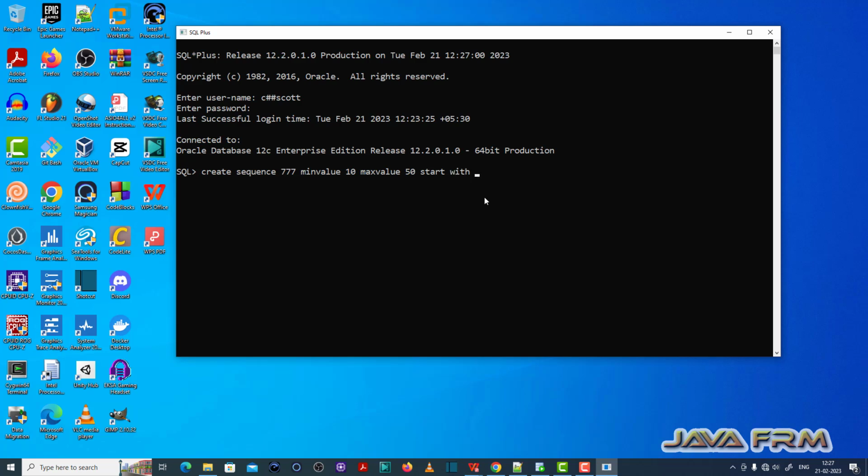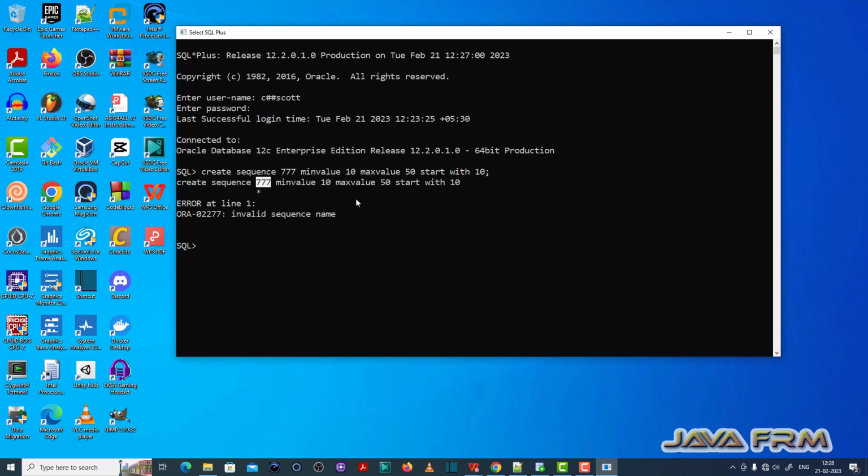Let us see what is going to happen. Yes, it's throwing the error ORA-02277 invalid sequence name, which means that the sequence name is invalid. So provide a valid sequence name.